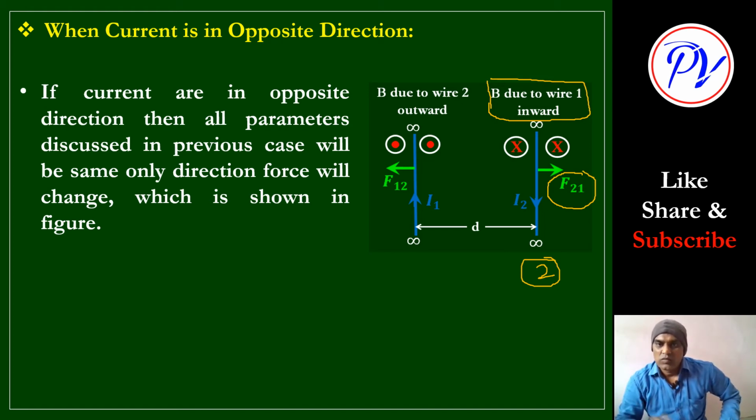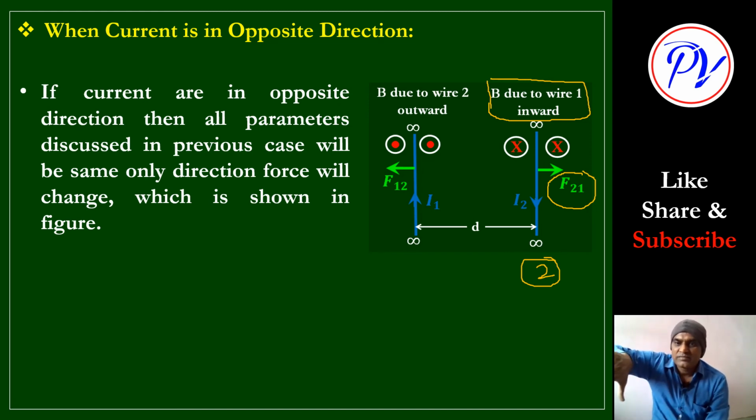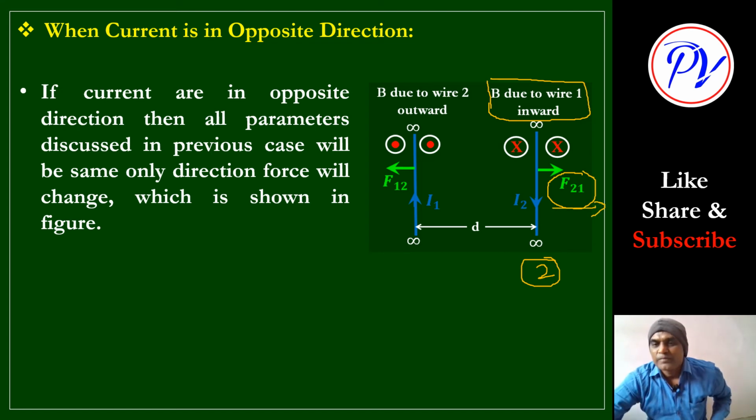Now use the palm rule: straight fingers in the direction of the field, inward, perpendicular to the screen, and the direction of current we will take downward. So the force will be in the direction of the palm. This direction, towards the right, is the direction of F21. Clear now? Are you getting it?